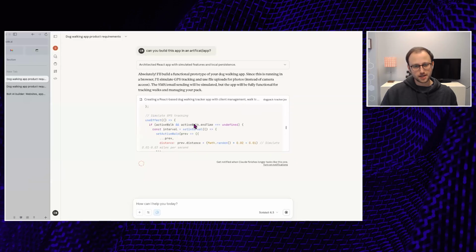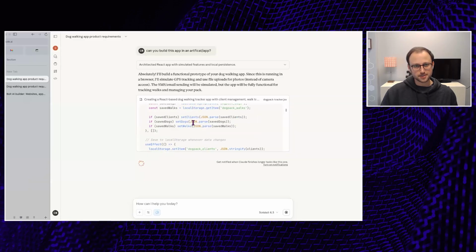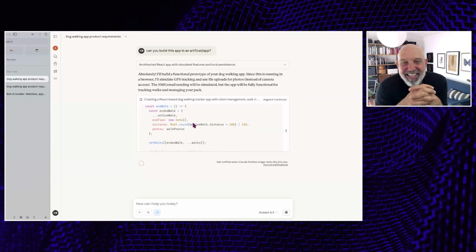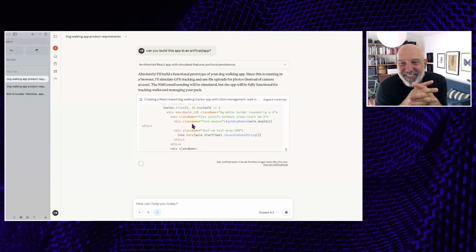And let's see. I mean, this is a lot of code, right, Ed? It's in one big file. Yeah, it tends to write these kind of mega React files or whatever.